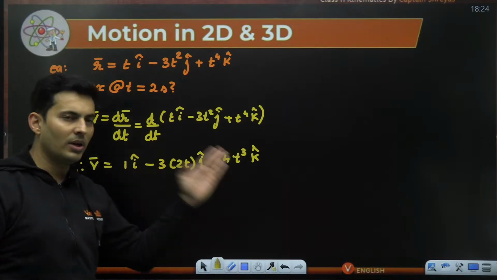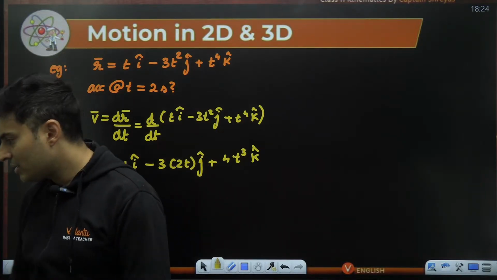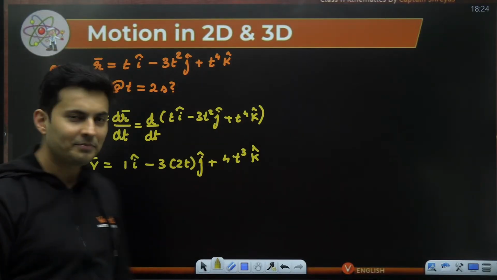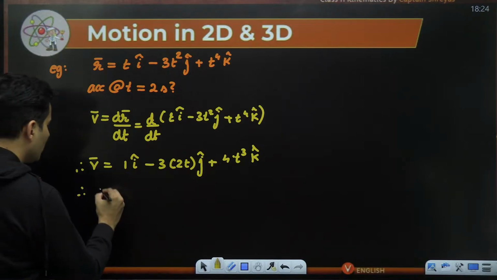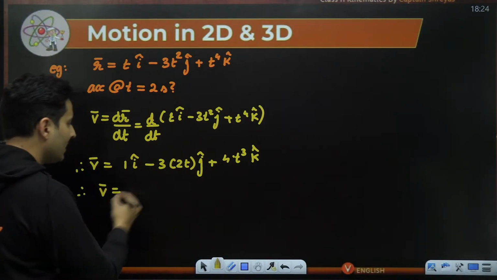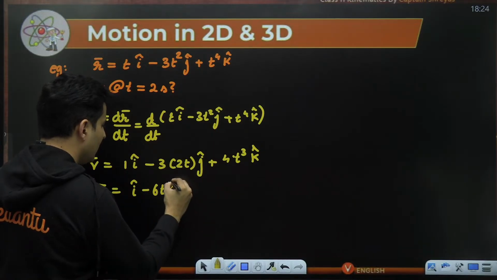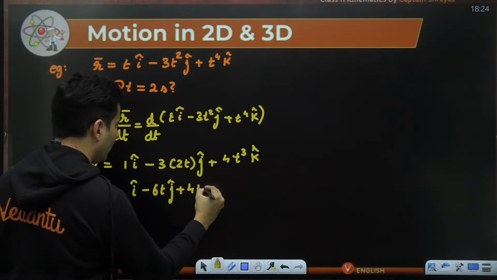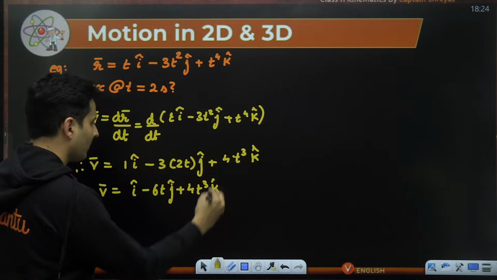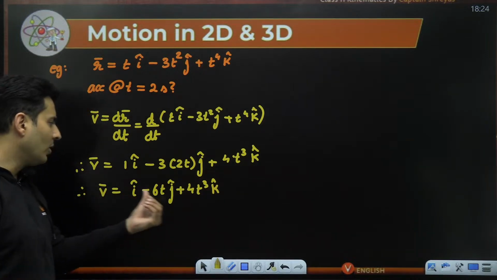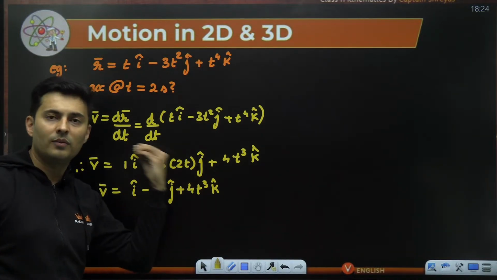So that is your velocity as such. Everybody with me? Clear? Okay. So velocity will be nothing but i cap minus 6t j cap plus 4t cube k cap. That's it. So I have got the velocity in terms of time.